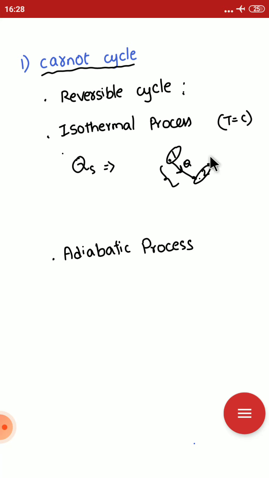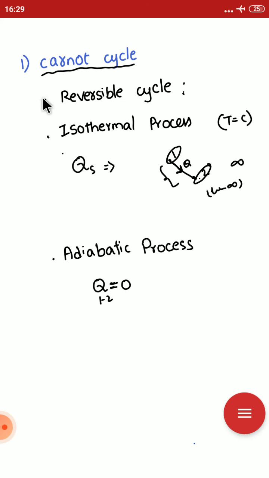Infinite time is required to transfer heat, so it is an infinitely slow process. Not only this, any reversible process takes infinite time. Next is the adiabatic process. Adiabatic process means when the process is occurring, there is no chance of heat transfer. That is, Q should be 0 in an adiabatic process.